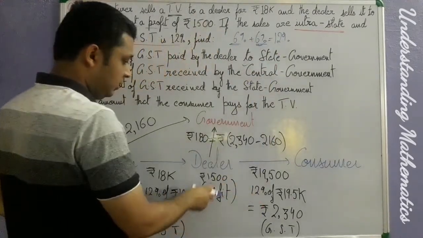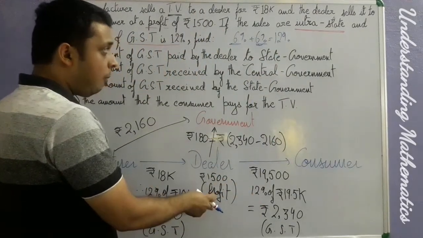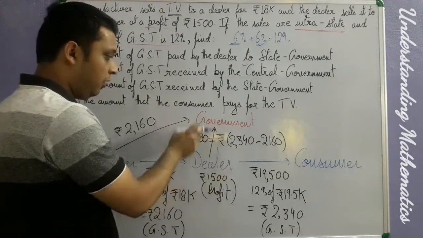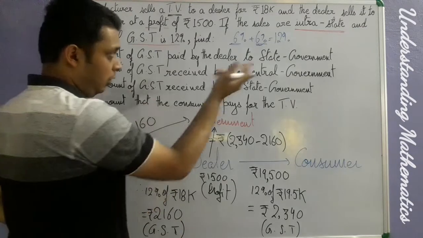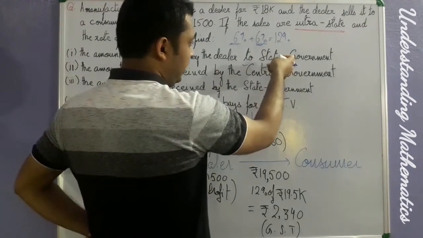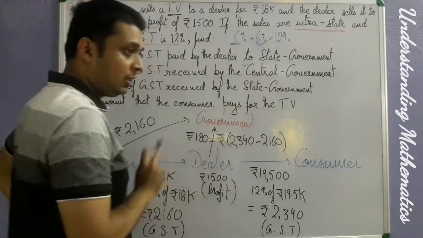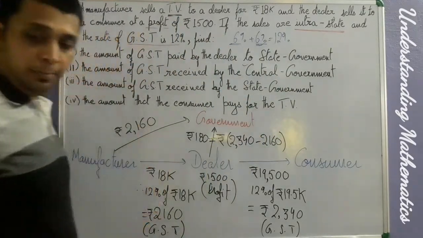Whatever GST is found out by the dealer is going to be divided in two halves. The first half will go to the state government and the other half will go to the central government. Is it clear? Okay, now we proceed further.